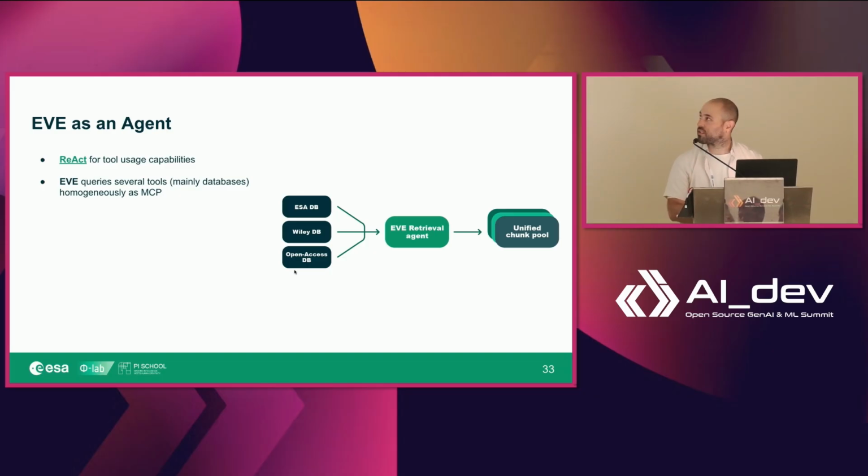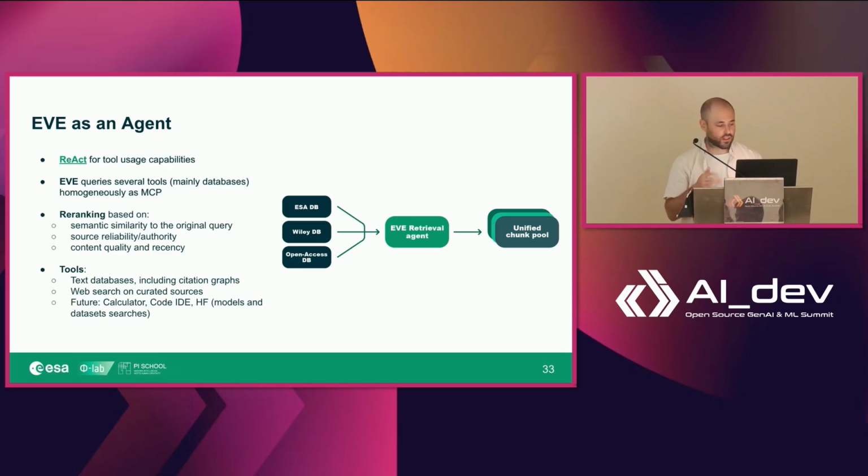And then we just re-rank from the entire retrieved chunks from each of the sources, looking first for semantic similarity to the original query, but also source reliability, authority, quality, and recency. So, a paper that has 500 citations and is from last year is probably more trustworthy than a paper with one citation from 10 years ago.